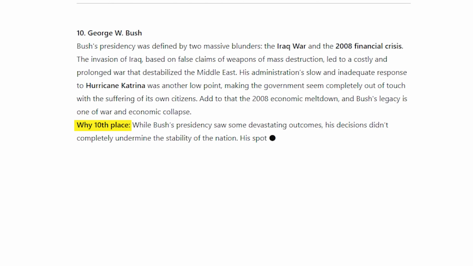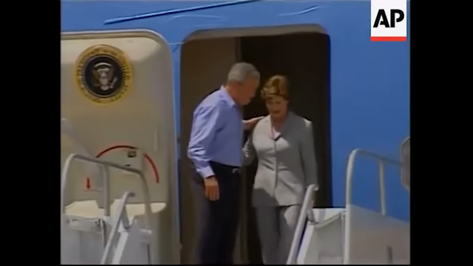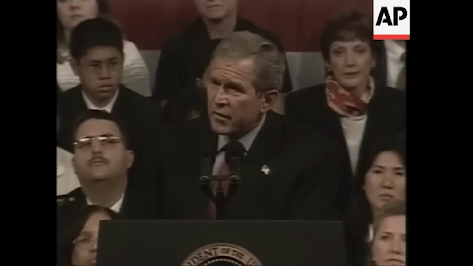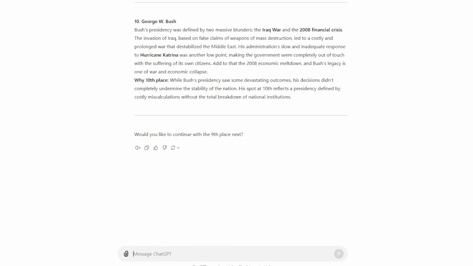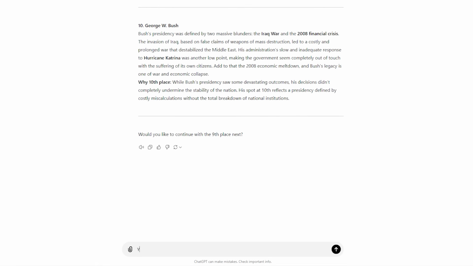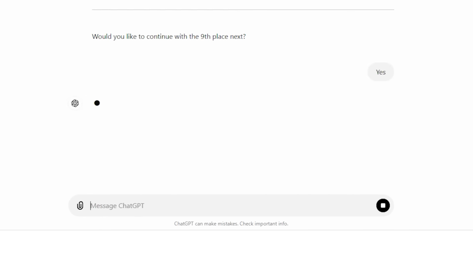Why 10th place? While Bush's presidency saw some devastating outcomes, his decisions didn't completely undermine the stability of the nation. His spot at 10th reflects a presidency defined by costly miscalculations, without the total breakdown of national institutions. Wow, that's amazing. George W. Bush in 10th place? What a strong start. But now let's see who takes the 9th spot.